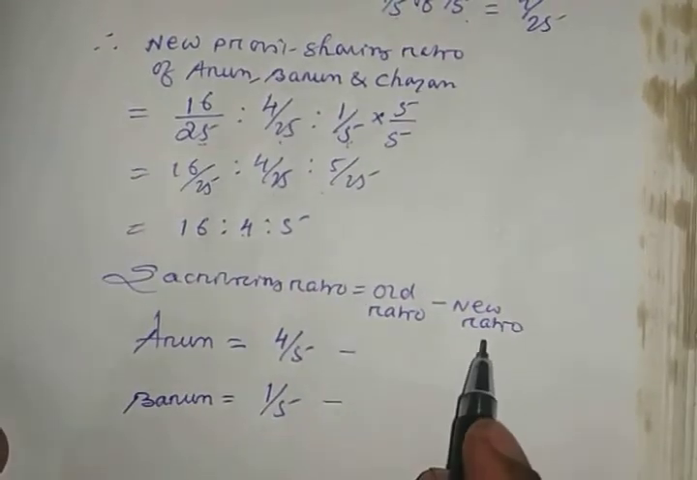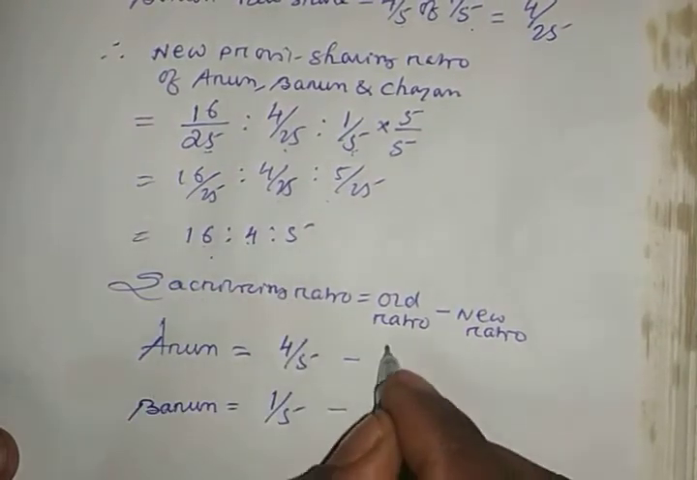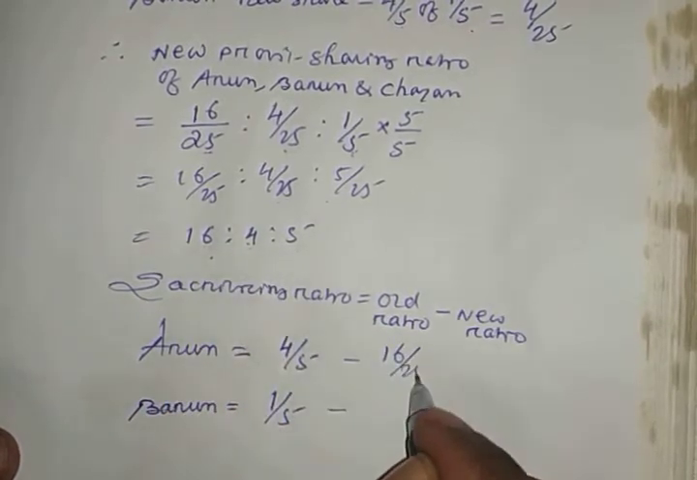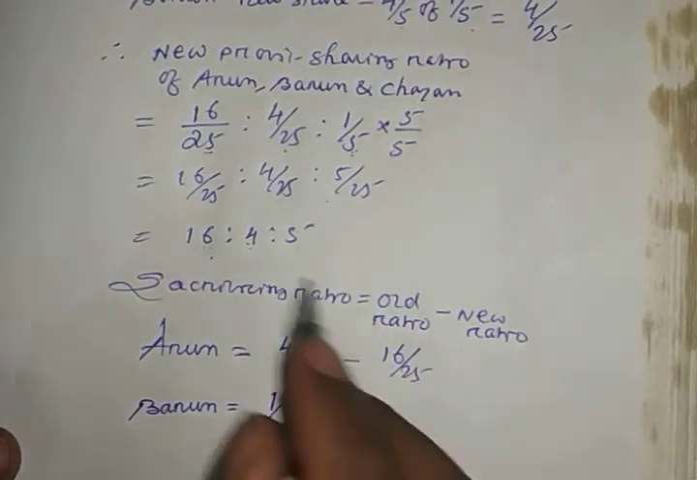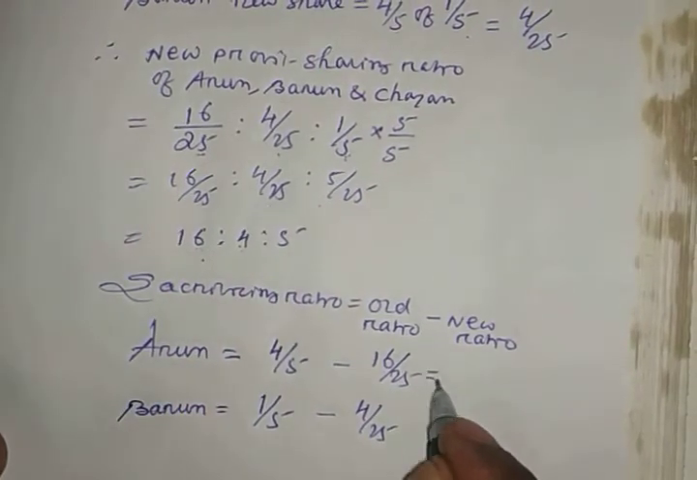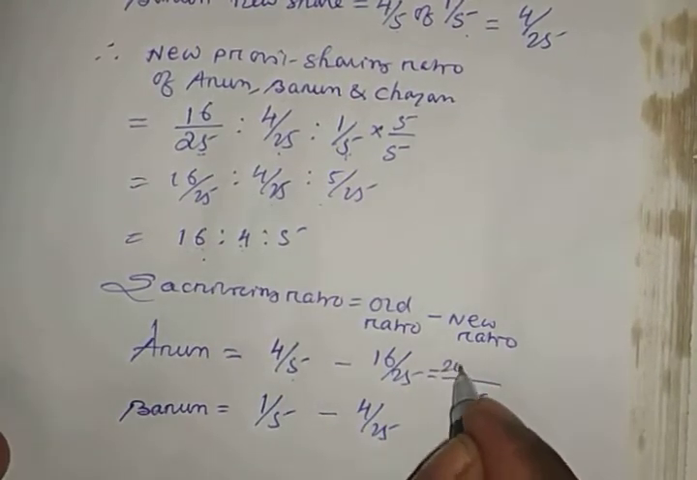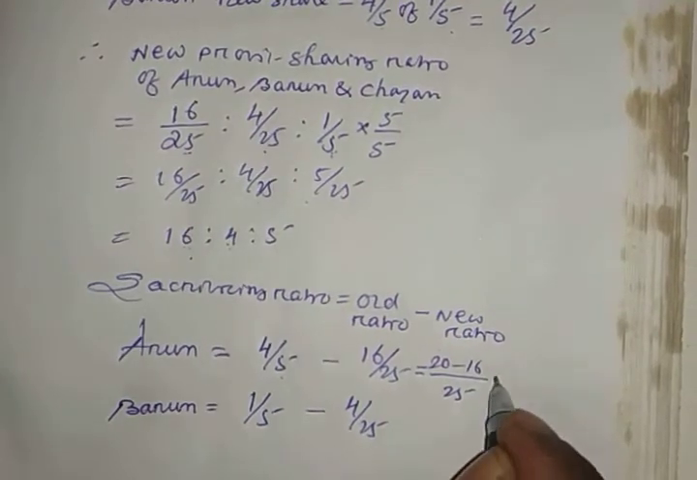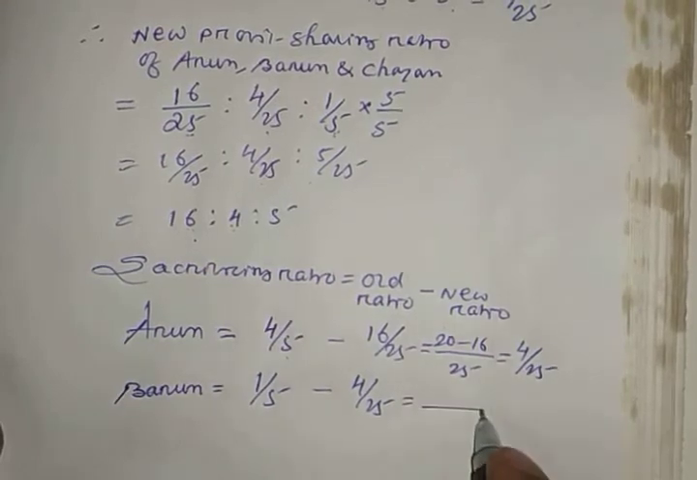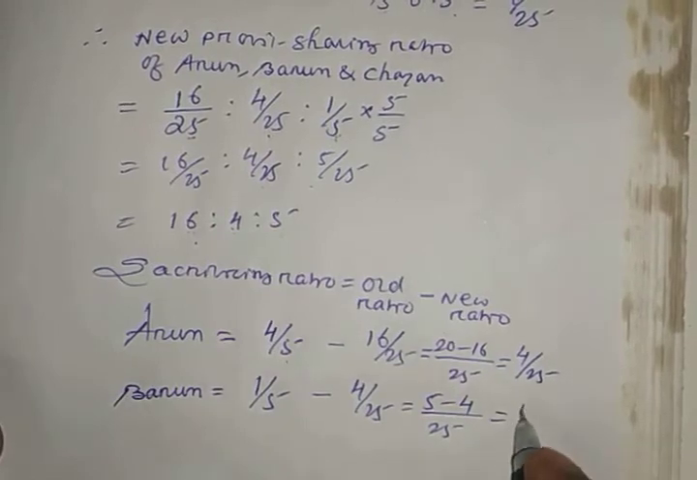So now here is the new ratio of Arun and the new ratio of Varun. The new ratio of Arun is 16, and the total ratio, if you add all three, will be 25. Similarly, for Varun the new ratio is 4 and the total is 25. Now if you take the LCM, students, 25 will be the LCM: 5 fives are 25, 5 fours are 20, 25 and 25 are the same, so 20 minus 16 is equal to 4 by 25. Similarly, with LCM 25, 5 fives are 25, 5 ones are 5, so 5 minus 4 is 1 by 25.